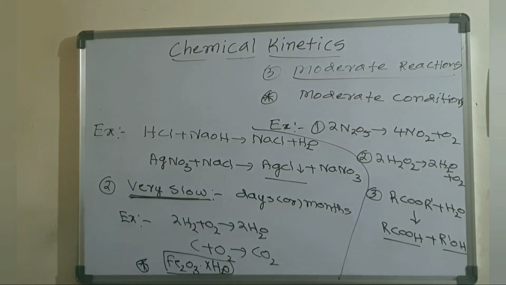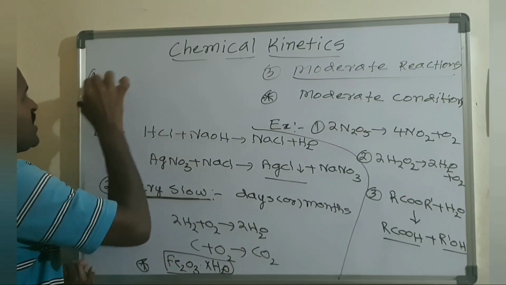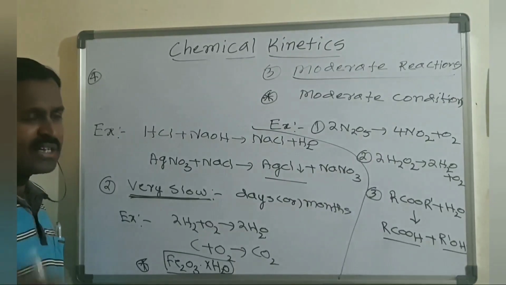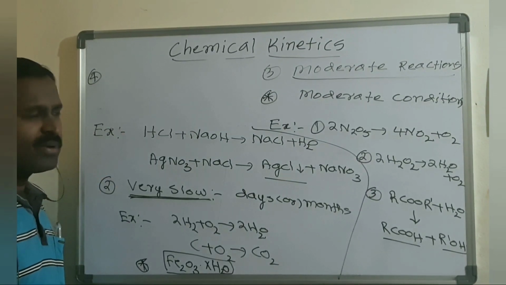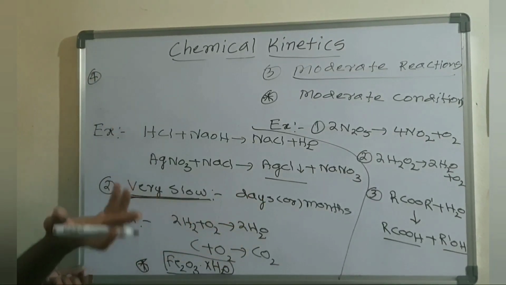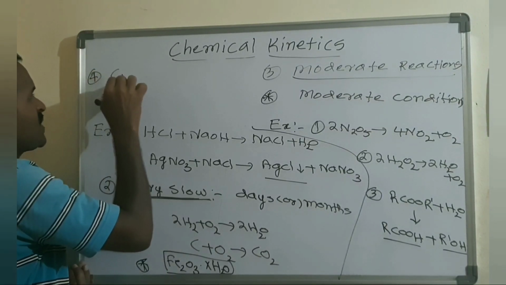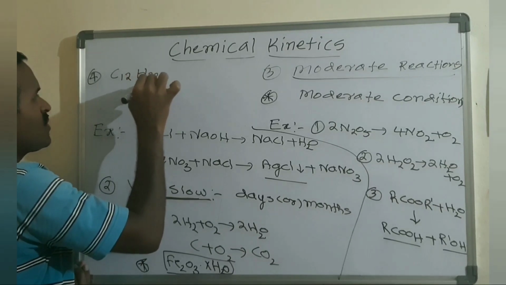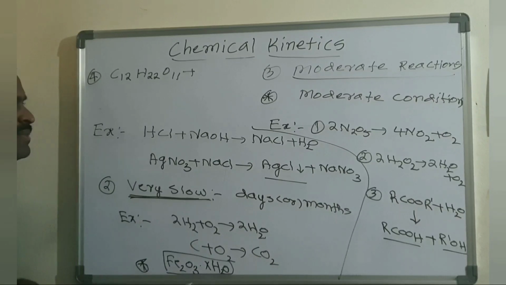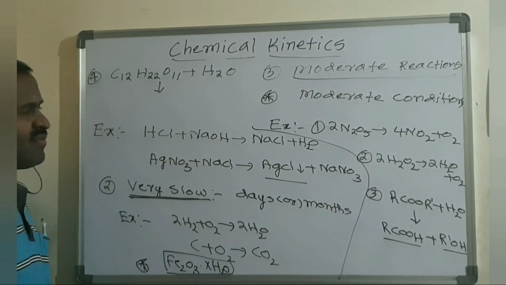Next, the fourth example, which is commonly repeated: inversion of cane sugar. They will give it in words like this: inversion of cane sugar is a dash type of reaction. It comes under the moderate reaction. Cane sugar is sucrose, C12H22O11. In the inversion of cane sugar, it is mixed with water and forms glucose and fructose.